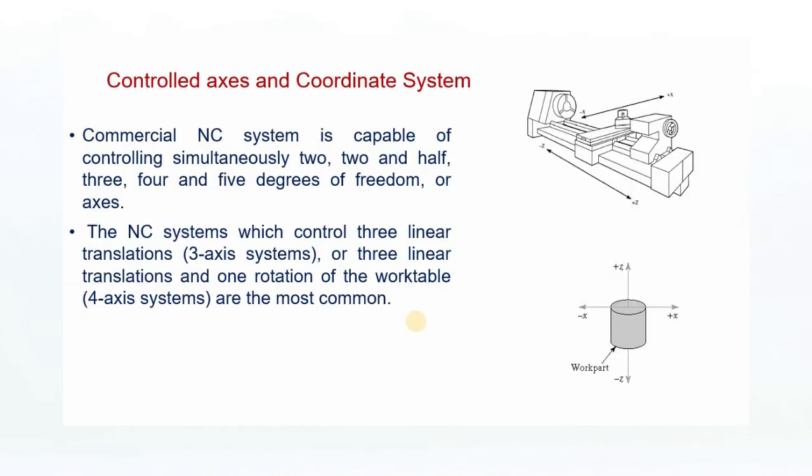Controlled access and coordinate systems. The computer numerical control system is capable of controlling simultaneously 2.5, 3, 4 and 5 degrees of freedom axes. The NC systems which control 3 linear translations, the 3-axis system, and 3 linear translations plus one rotation of the work table, the 4-axis system, are the most common.